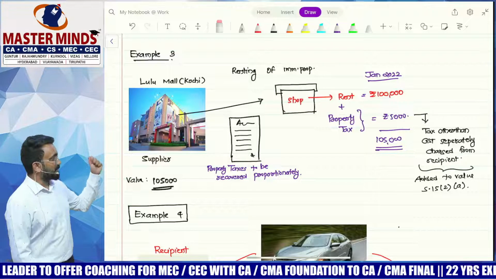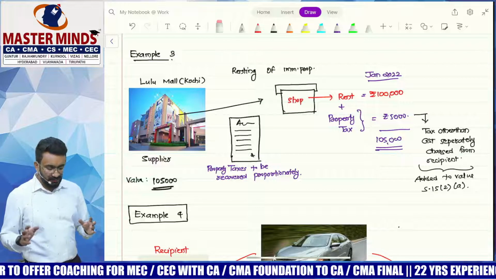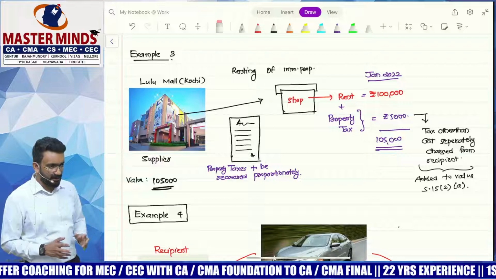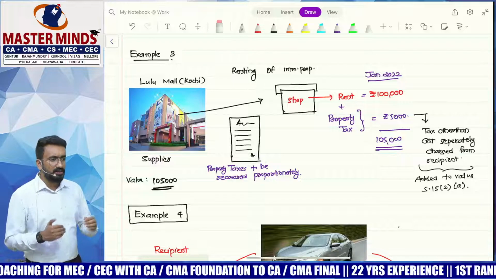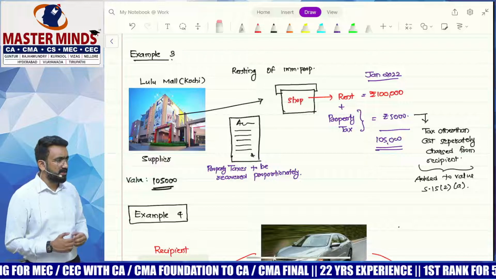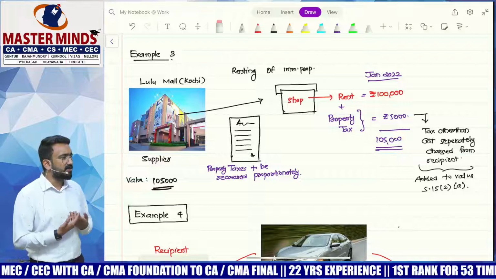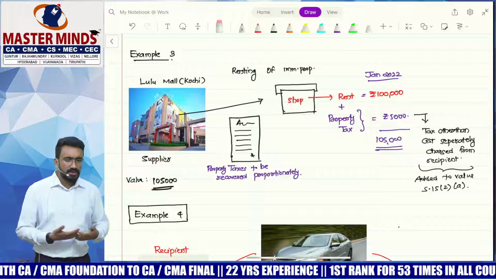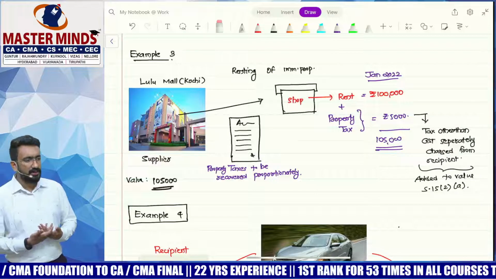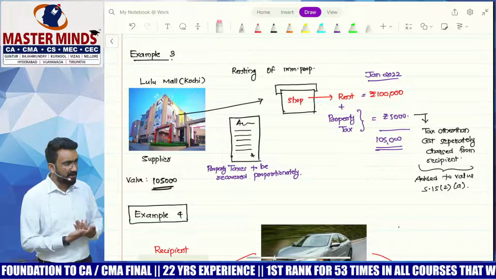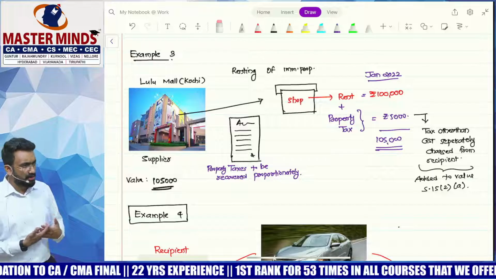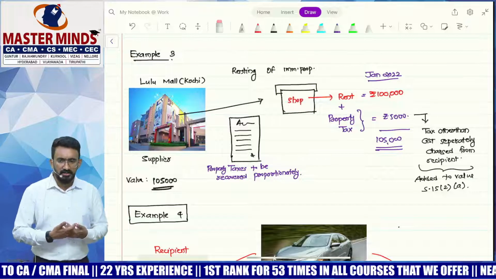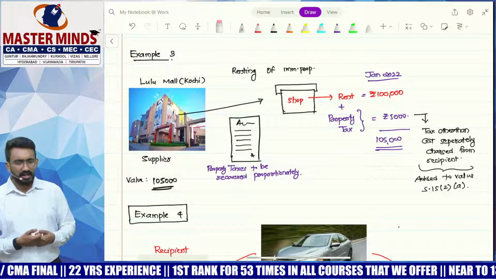Anyway, so Lulu Shopping Mall has given one of their shops on rent for 1 lakh rupees. Their contract says that if Lulu Mall incurs any municipal taxes, a portion of these taxes will be recovered from the tenant, or whoever has taken it on rent. Okay. So in the month of January 2022, they have recovered an additional 5,000 as a part of municipal taxes that is paid by Lulu Mall, recovered as per the contract.